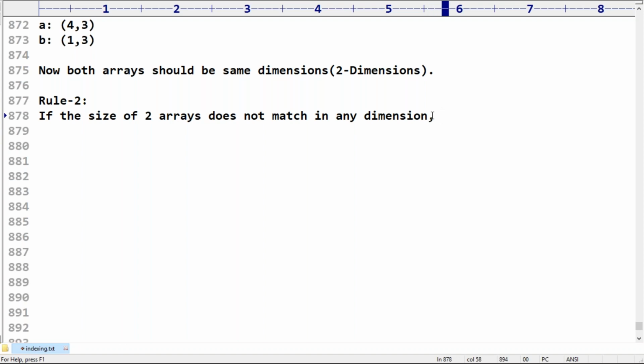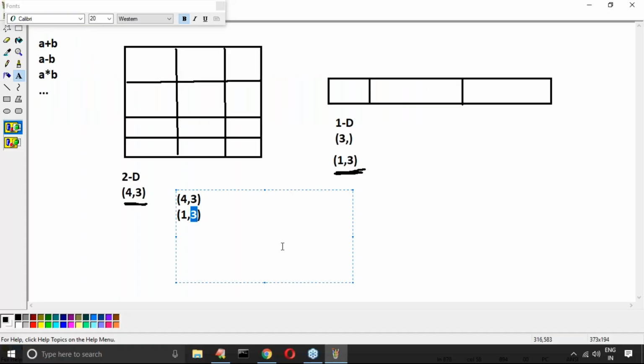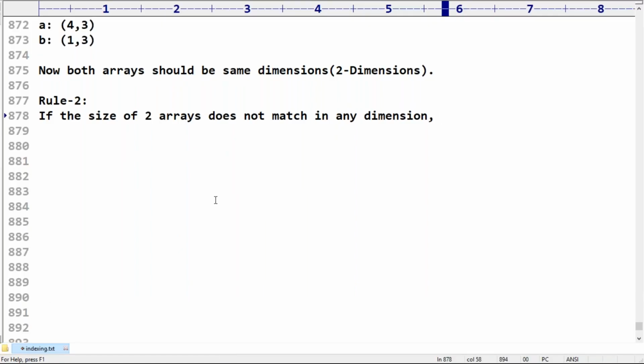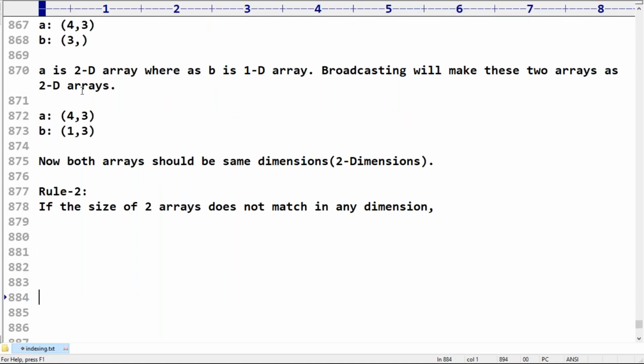If the size of two arrays does not match in any dimension, observe a bit carefully about this one. So in this case, in which dimension are the sizes not matched? Have you observed? Yes, in the first dimension the sizes are not matched.